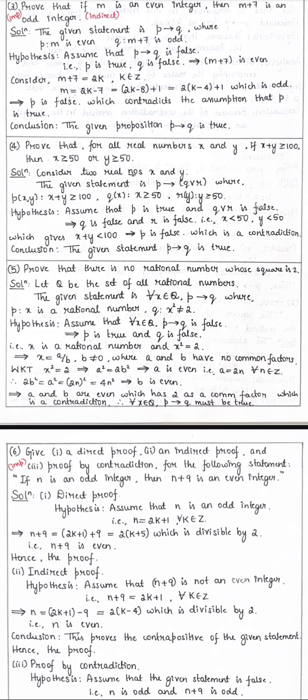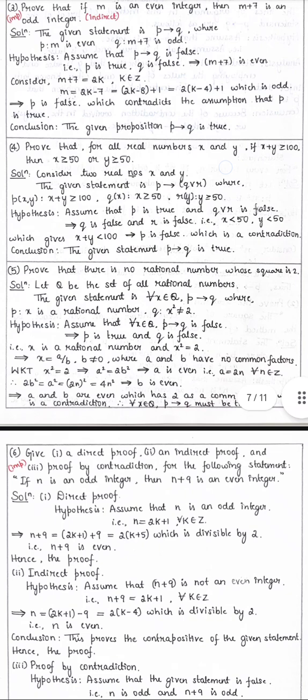Prove that for all real numbers x and y, if x plus y is greater than or equal to 100, then x is greater than or equal to 50 or y is greater than or equal to 50. Consider two real numbers x and y. The statement is "if P then Q or R". Assume P is true and "Q or R" is false.